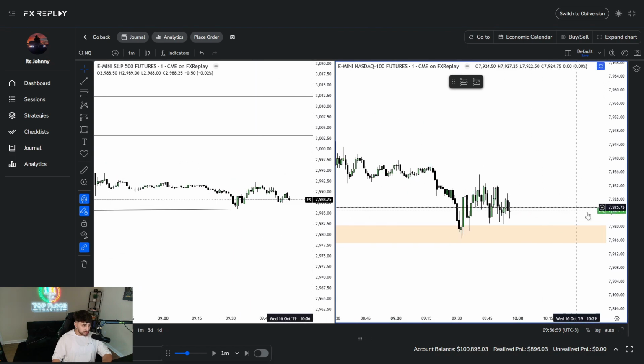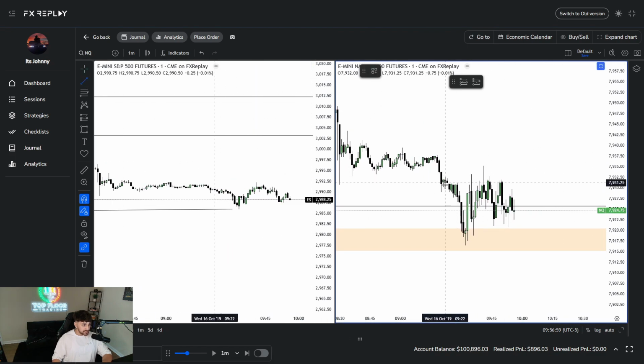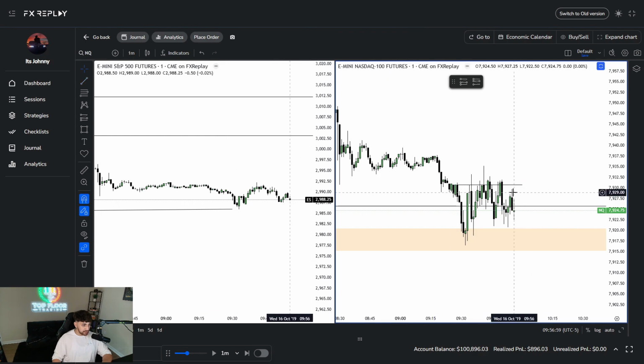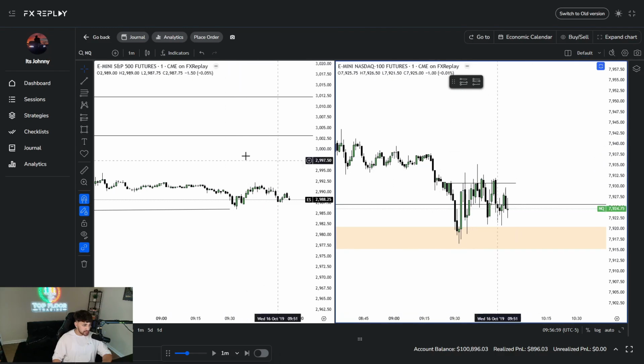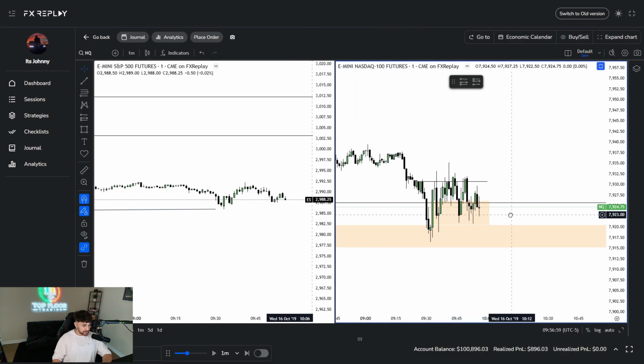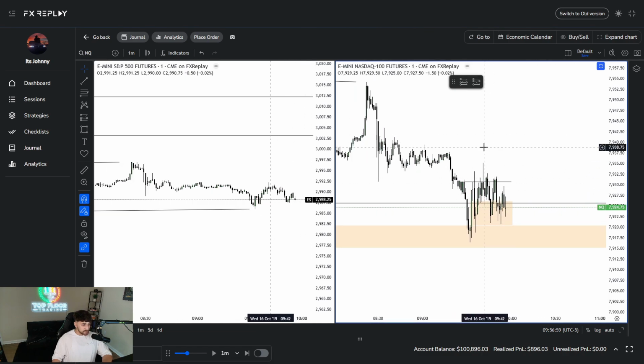All right. So where is the CISD here? The CISD here is going to be up here. But since it's so choppy and it's just wicking, there's no clean displacement to the upside. There's no eagerness to the upside. I am not going to take this yet. We have this 1 minute fair value gap that's being respected here, but I'd like to see some displacement towards the upside before I get into something like this. This CISD is not high probability.